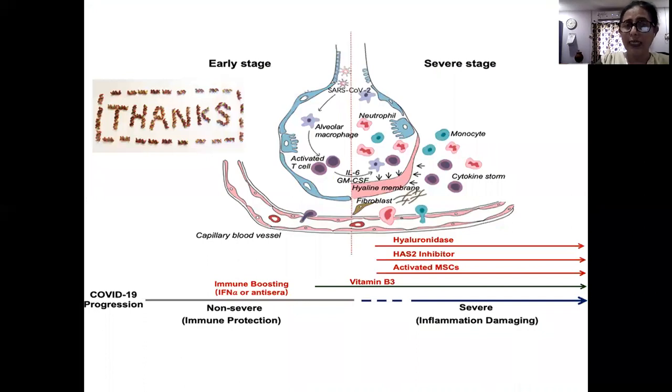And in the early stage of the COVID-19, if our immune system is very good, then the SARS will come out and will die and will not infect us. But in the severe stage, what happens? Our immune system is not so strong and is not able to compete with that virus, and the virus is ready to make its copy, and our immune system fails, and that is the severe stage. And in that, the inflammation and the damaging starts.